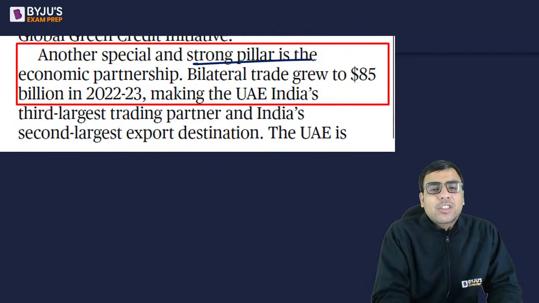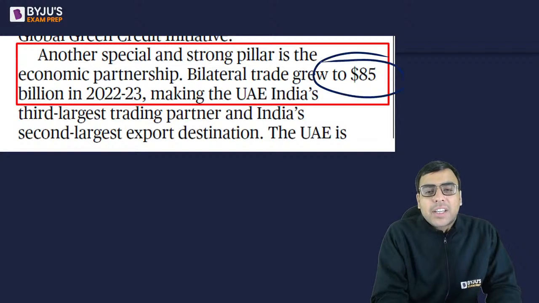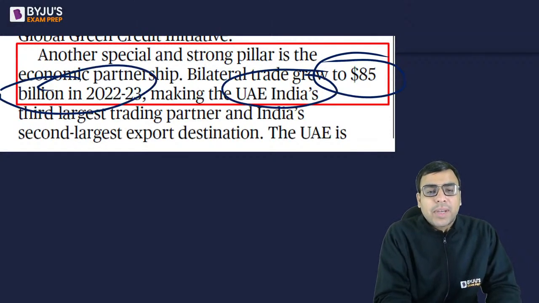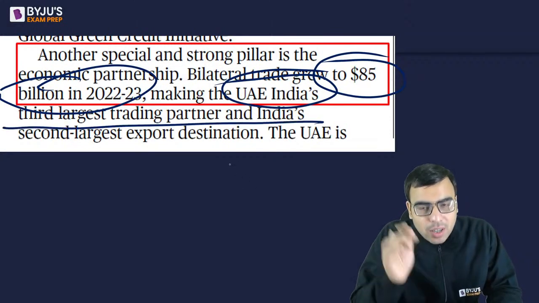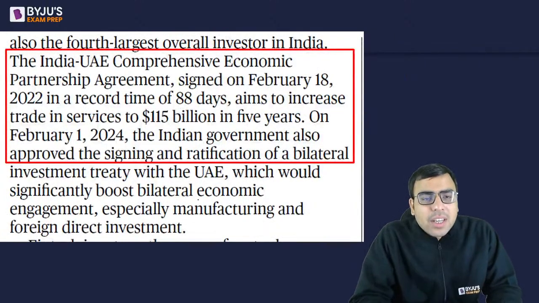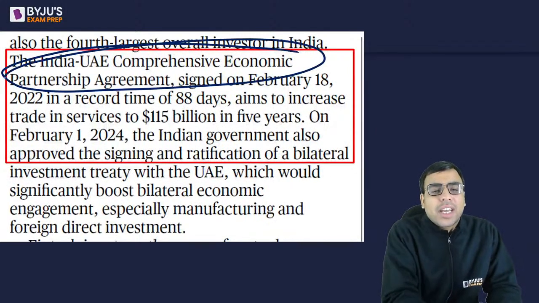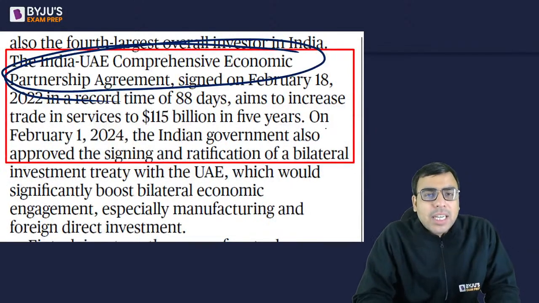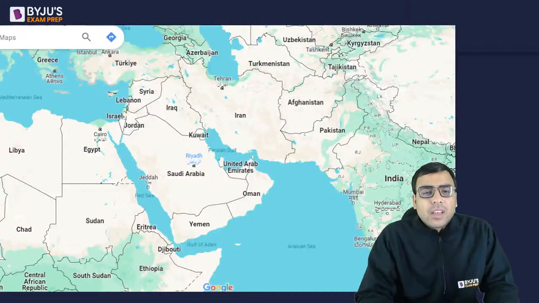And another special and strong pillar is the economic partnership. Bilateral trade grew to $85 billion in 2022, making UAE India's third largest trading partner. Okay, so bilateral trade between India and UAE grew to $85 billion. Then India and UAE signed CEPA, the Comprehensive Economic Partnership Agreement. That is what the author is talking about. Okay, so this is what is being discussed.